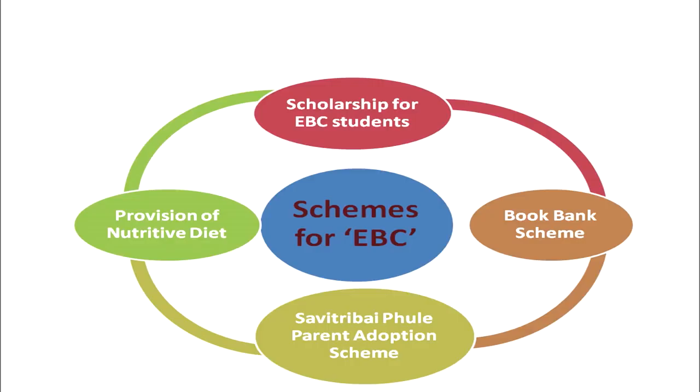Now the schemes for economically backward children. What schemes have been implemented in the state of Maharashtra for the welfare and education of economically backward classes? These schemes mainly included the scholarships for the EBC students, the bookbank scheme, the third is Savitribai Phule parent adoption scheme, and the fourth is provision of nutritive diet to the children belonging to the economically backward classes. So these were the major schemes for the education and welfare of economically backward children.